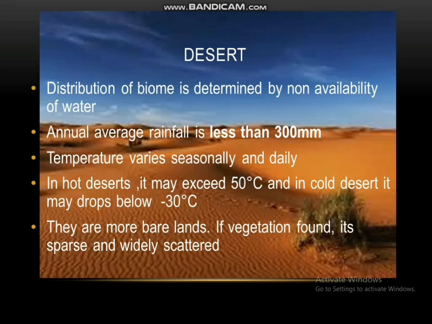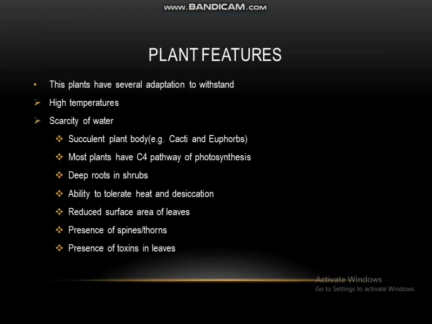The temperature varies seasonally and daily in this desert. In hot deserts, it may exceed 50 Celsius degrees, and in cold deserts, it may drop below 30 Celsius degrees. These deserts are more of a bare land, and if vegetation is found, it's sparse and widely scattered. These plants have several adaptations to withstand high temperatures and scarcity of water.